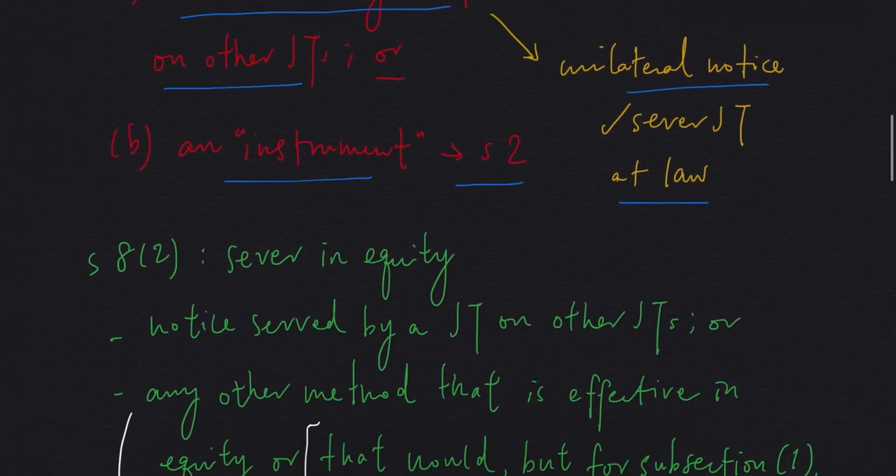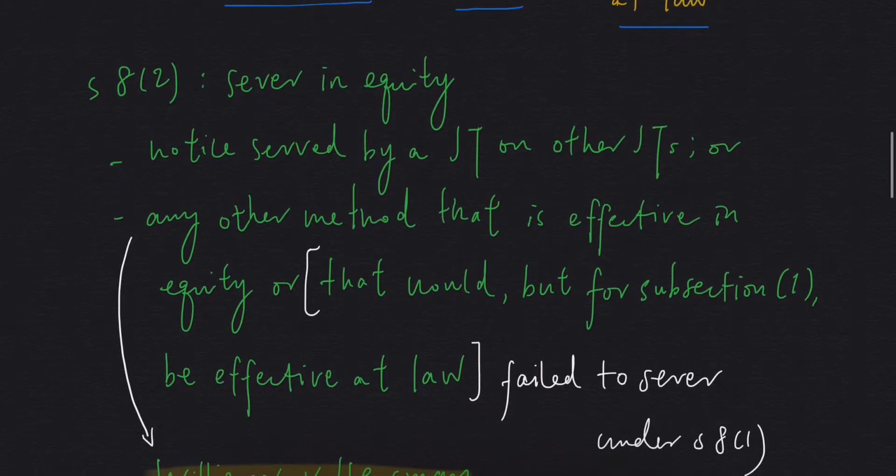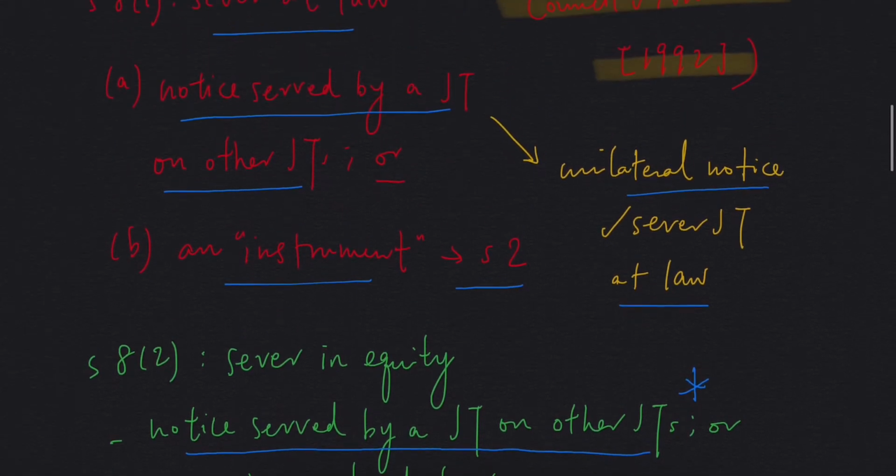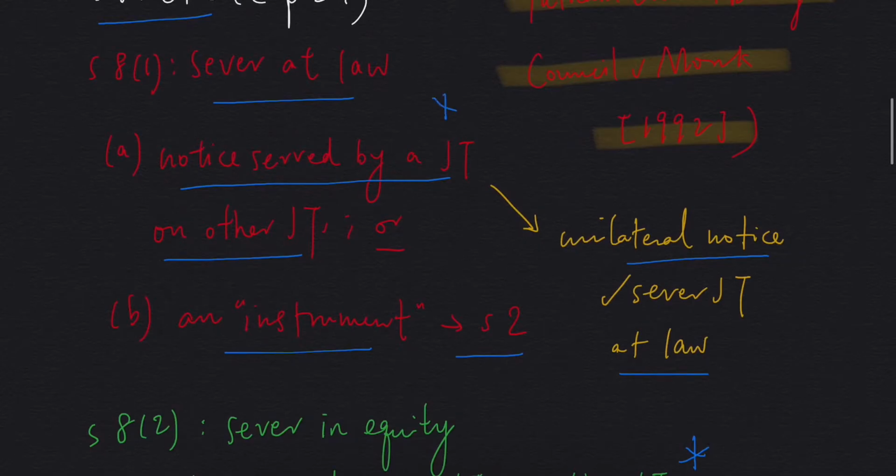What about severance in equity? We can look at Section 8 subsection 2. It tells us that we will need notice served by a joint tenant on other joint tenants. Note, this is the same as what we just said about severance at law here. So the combined effect of both provisions is that a unilateral notice has two effects. First, it can sever a joint tenancy at law. Second, it can sever a joint tenancy in equity. So bear in mind there are two effects of a unilateral notice.